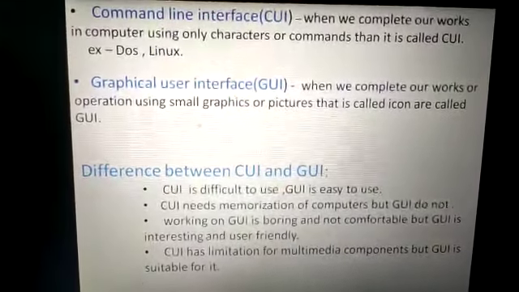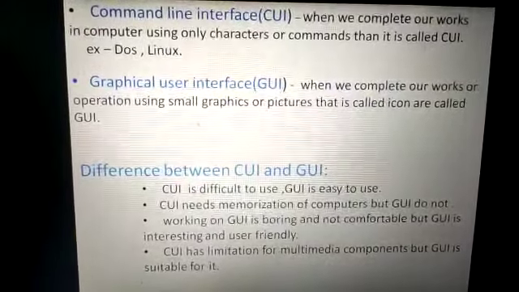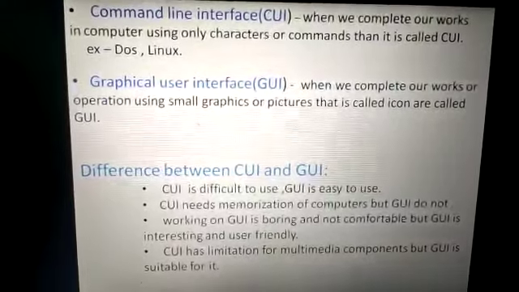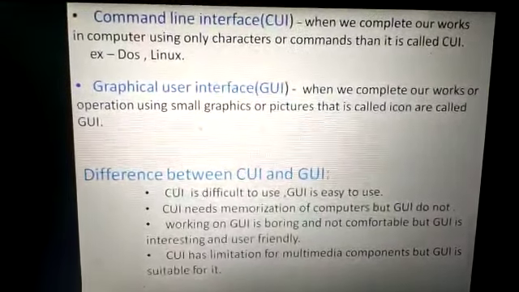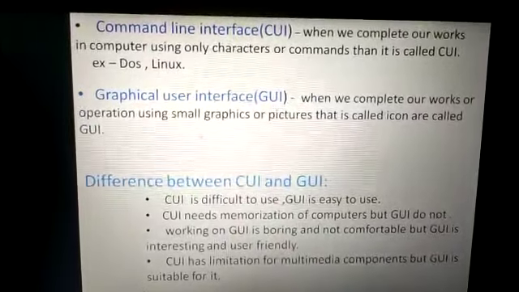Hope this video will be helpful for you in understanding the operating system, the objective of operating system, and the difference between the GUI and CUI. In the next class we will discuss types of operating system.